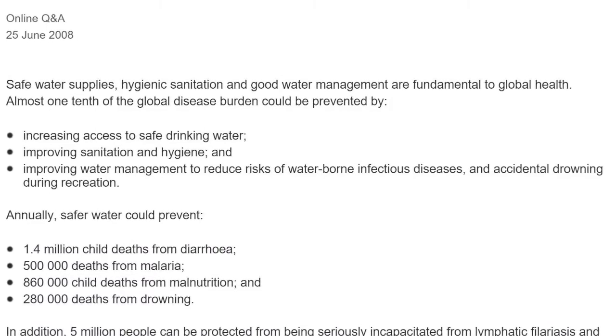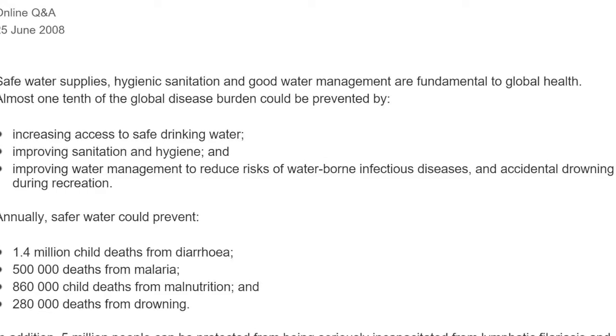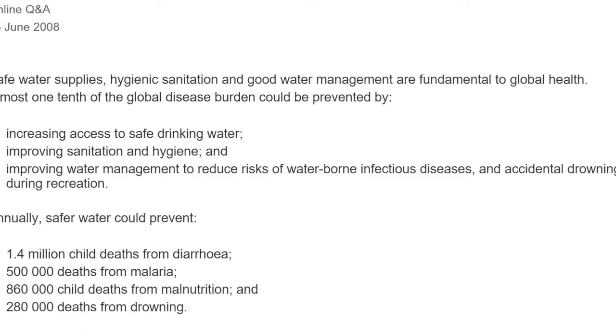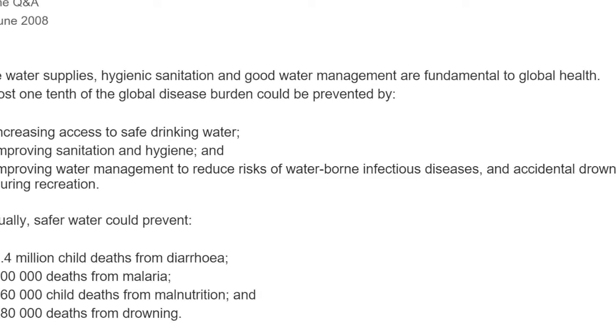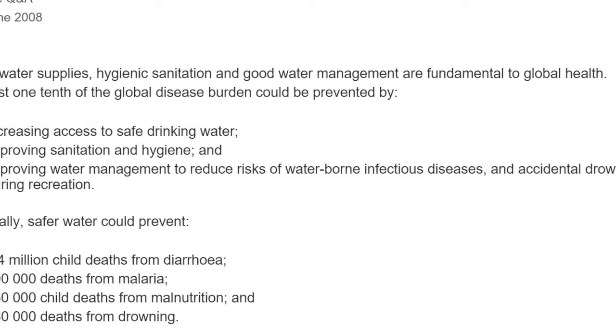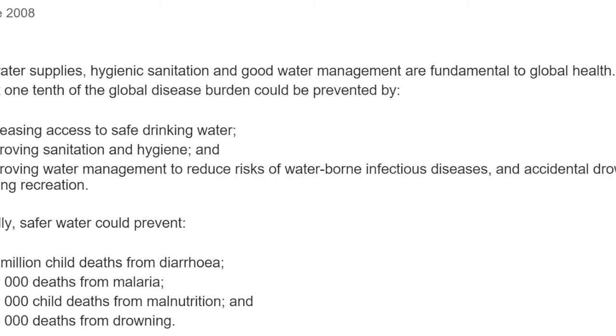According to the World Health Organization in 2008, improved water supplies are fundamental to global health. They claim that safer water can prevent deaths 4 distinct ways. First, diarrhea, second, malaria, third, malnutrition, and fourth, drowning. This gave us our jumping off point for our investigations.